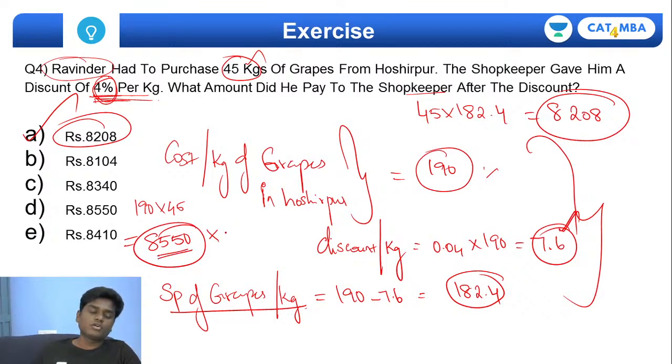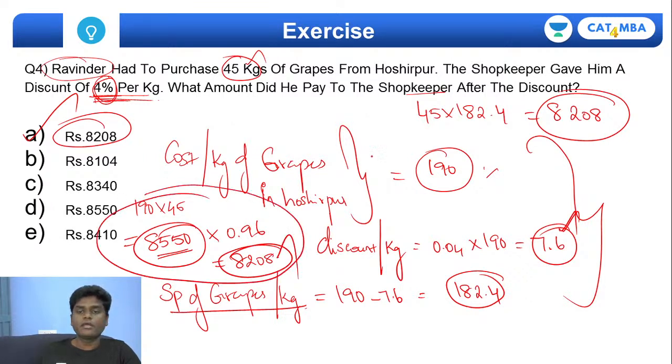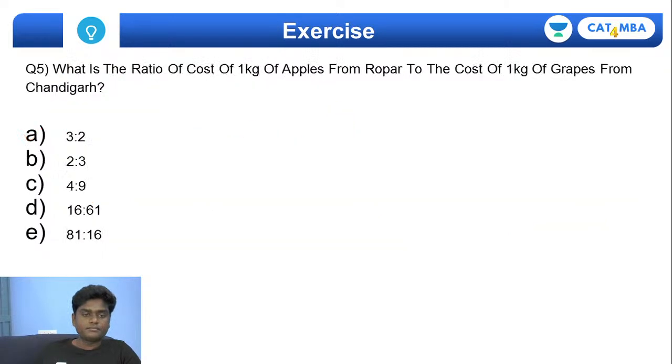With this, you try to give a discount of 4%. If 4% goes out, it means you will be getting 96%. So it's going to be 0.96 if you do. Again, ultimately, you'll be getting 8,208. That's it. So this is the other way of doing it. You can do it in this way or this way. This second way will be a shortcut, time-saving way. Okay, yes, let's quickly go for the fifth one.